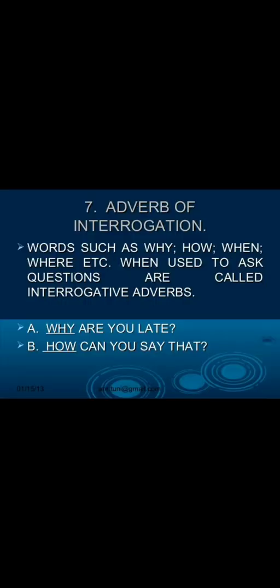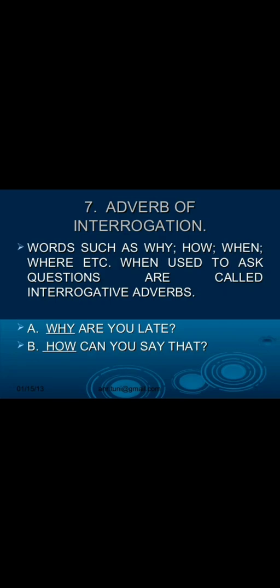Adverb of interrogation. Words such as why, how, when, where, etc., when used to ask questions are called interrogative adverbs. For example, we all know that. Why are you late? How can you say that? So here, always asking the question in this sentence, it is called interrogative adverb.